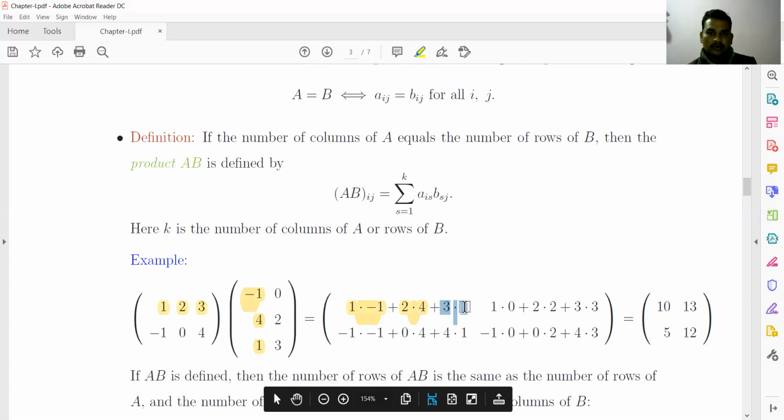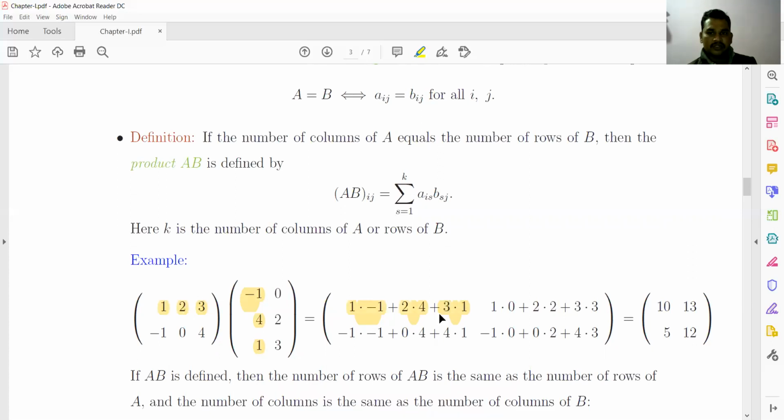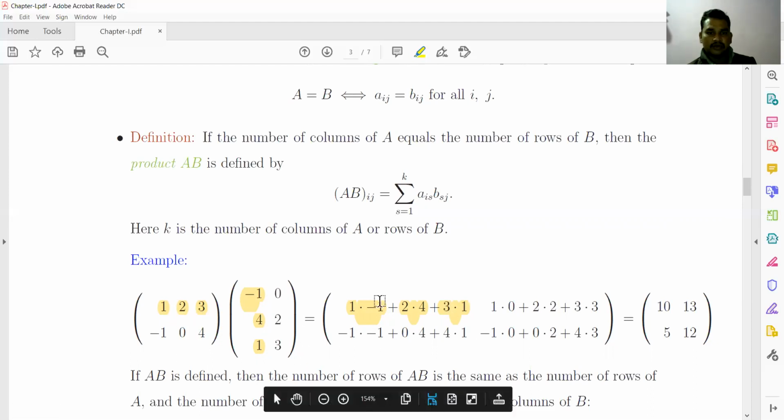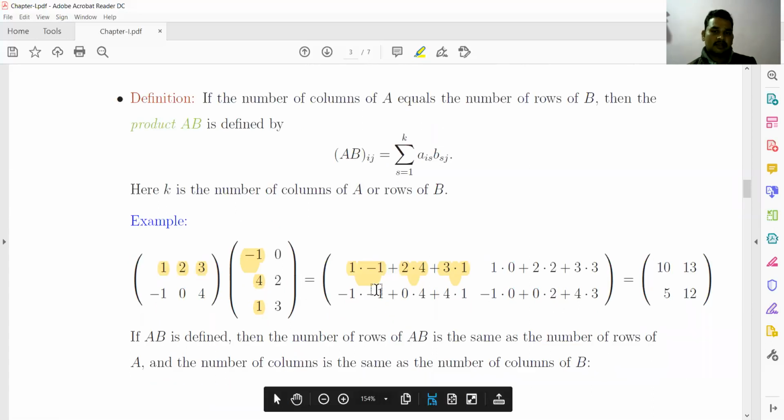Similarly, 1 into 0 plus 2 into 2 plus 3 into 3. Similarly, minus 1 into minus 1 plus 0 into 4 plus 4 into 1, and the last element is minus 1 into 0 plus 0 into 2 plus 4 into 3, which will be the product of these two matrices.